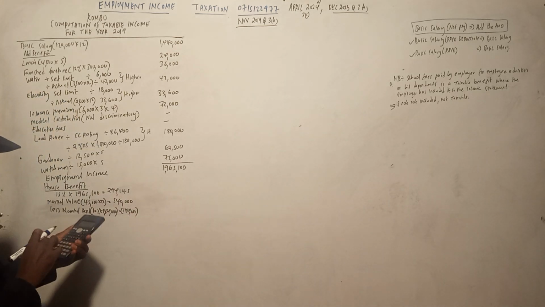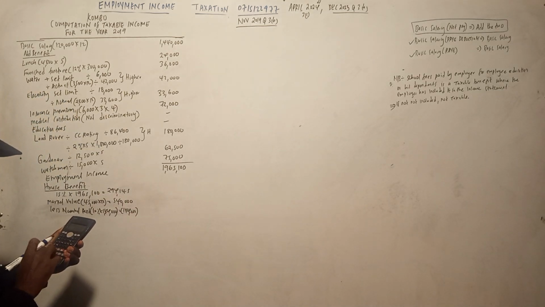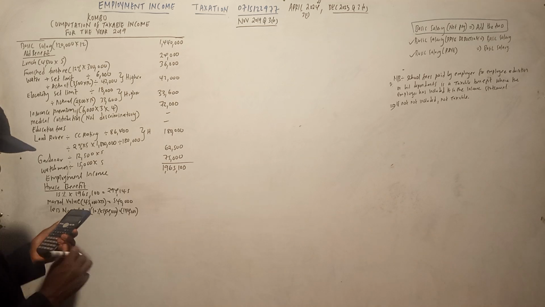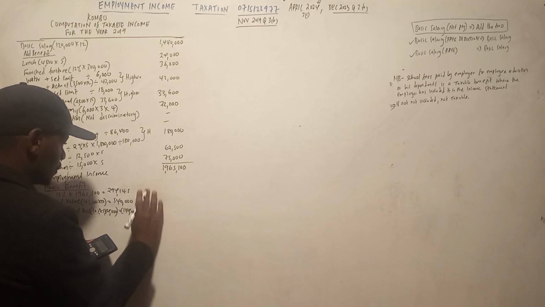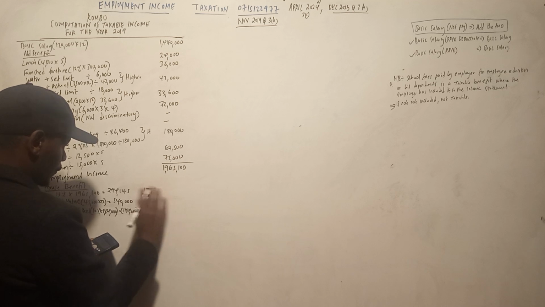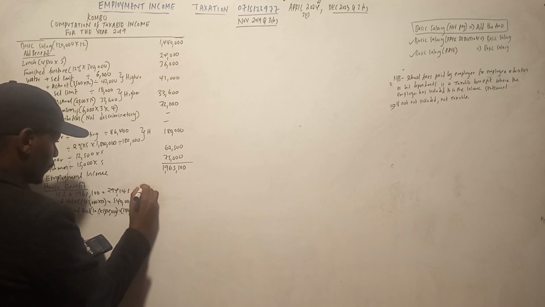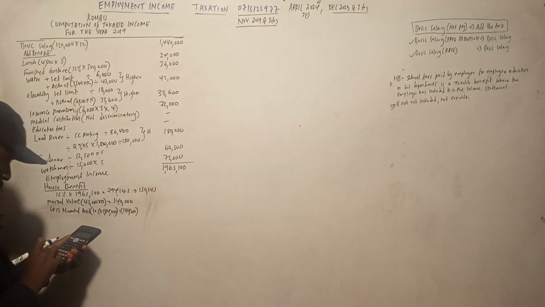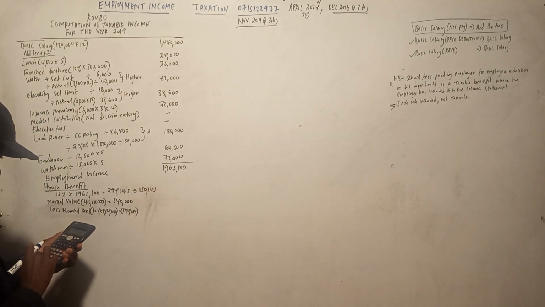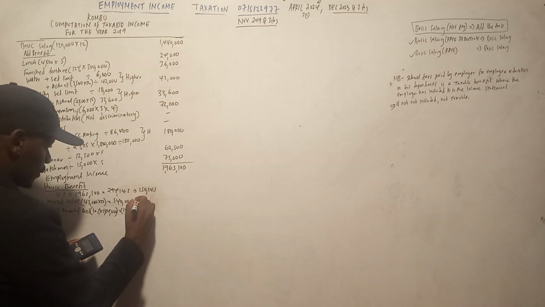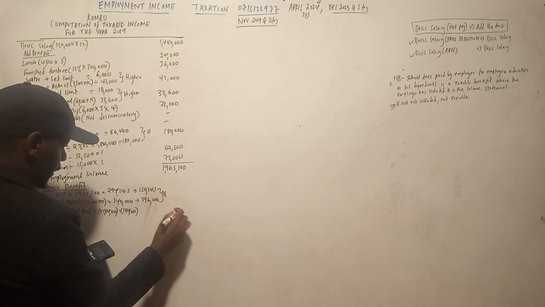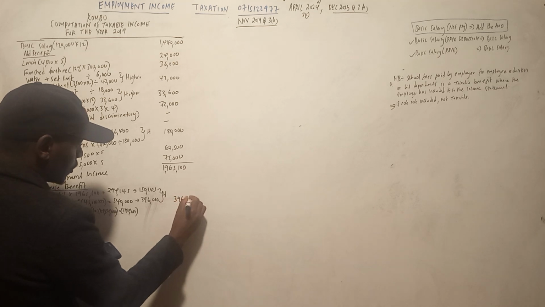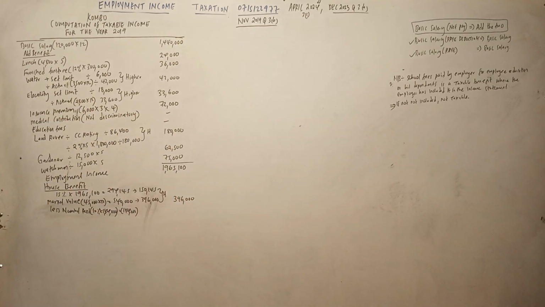So ya kwanza tukiless 294 145 minus 144,000 natupatia 150 145. Na huyu mwingine wa 540,000 natupatia 396,000. So supposed to pick the higher, which is 396,000. That is the higher of the two.